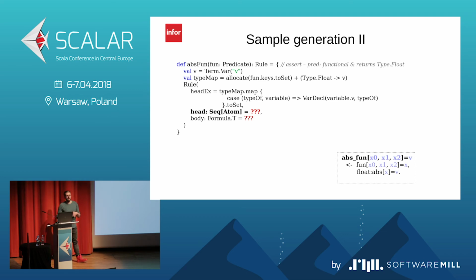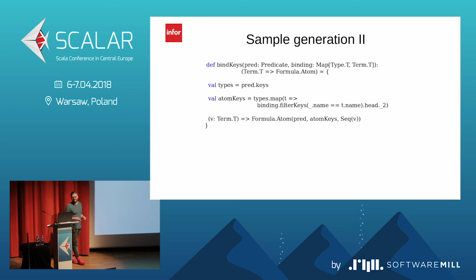So let's again, on the side, create a function which will bind the variables to the predicate and will give us the atom. Okay, so it's a bind keys. And we could do it more generic, but it will give us the lambda, which takes the term, and based on this lambda, will give us the atom, and this term will be in a value space.